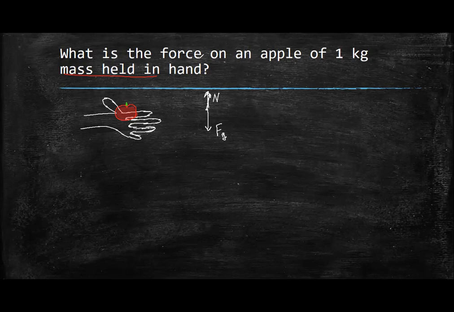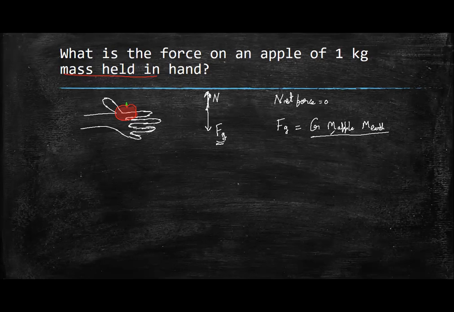So my question was, what is the force on an apple? The net force is 0 because the apple is at rest. But if you want to calculate this gravitational force, when you apply Newton's law of gravitation, this will be G into mass of apple into mass of earth divided by r square, where r is the radius of earth, whole square.